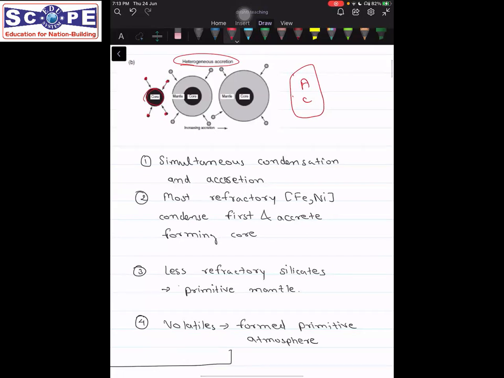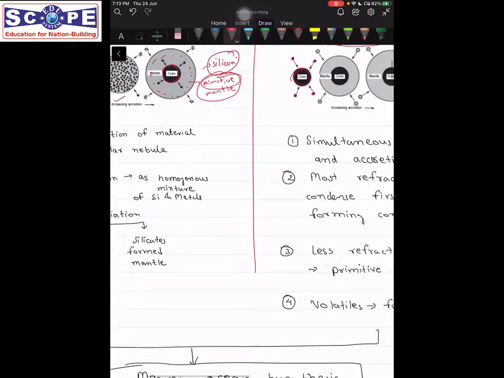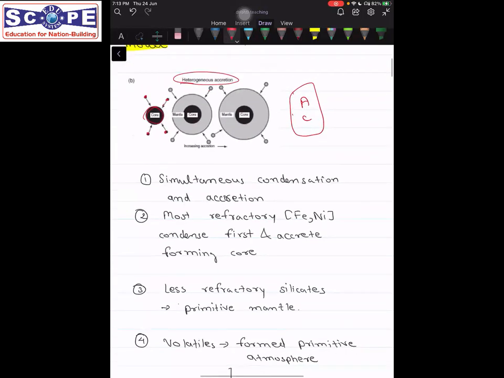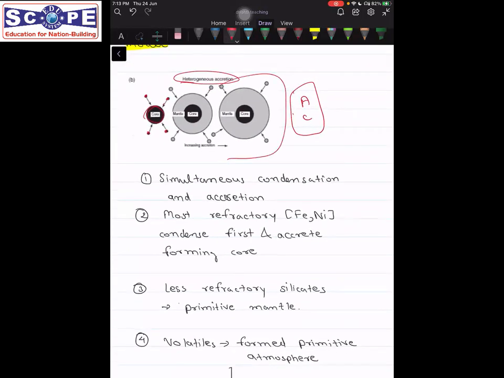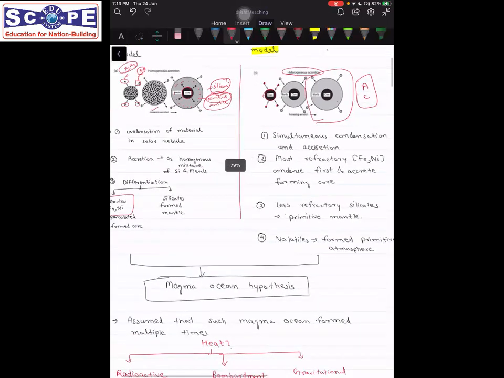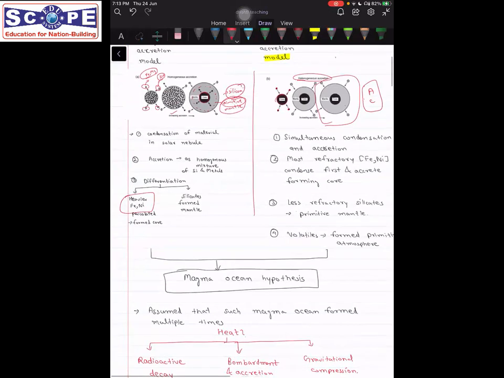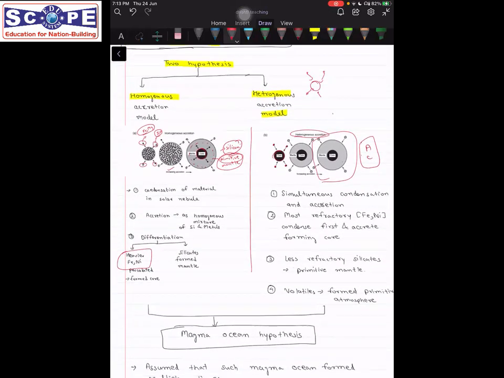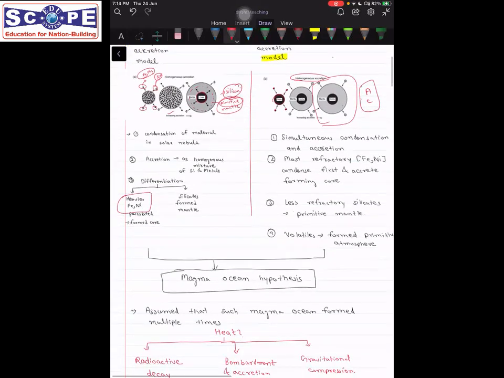So a separate differentiation did not take place. What formed initially was already a differentiated earth with a core and mantle. The core consisted of more refractory material such as iron and nickel, and the mantle consisted of less refractory material, that is silicon, let's say, and calcium, or other such elements or minerals formed from them. Understood? These are the two models given for the origin of the earth and the initial accretion that took place. Fine.